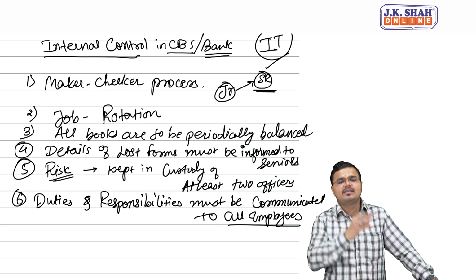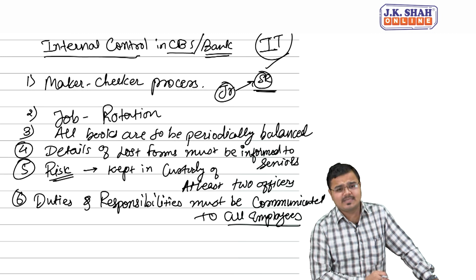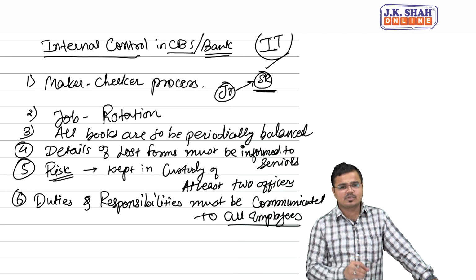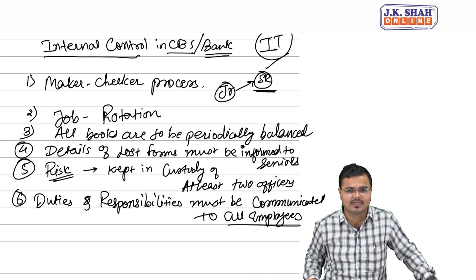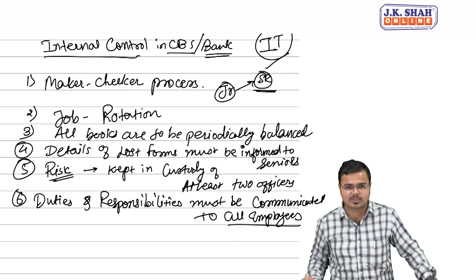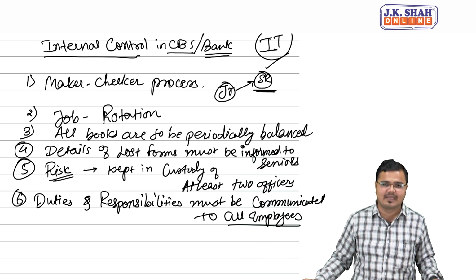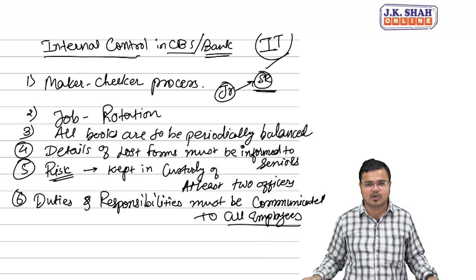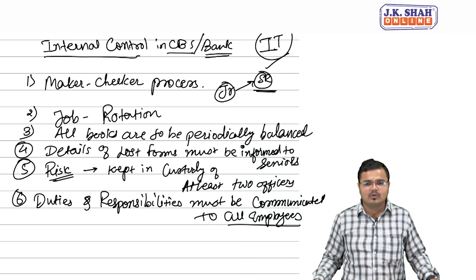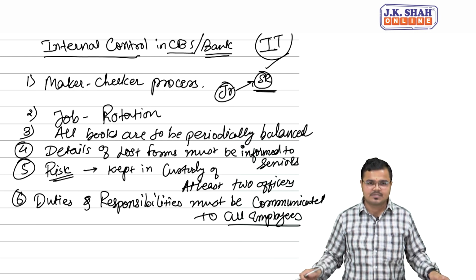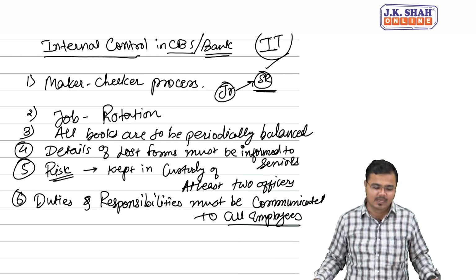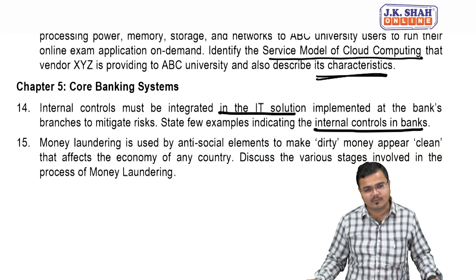And the last but not the least, people, it's called as what? Duties and responsibilities of all officers must be communicated to all the employees in the organization. This is our list of internal controls which we should apply in the organization to ensure that there are no security breaches. Am I very clear to you? Okay, let's see the last question now.